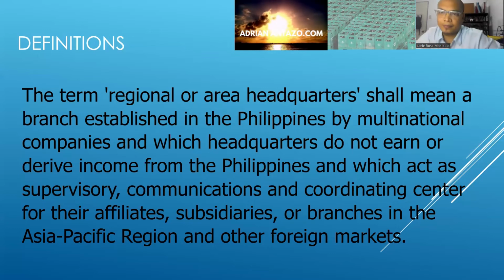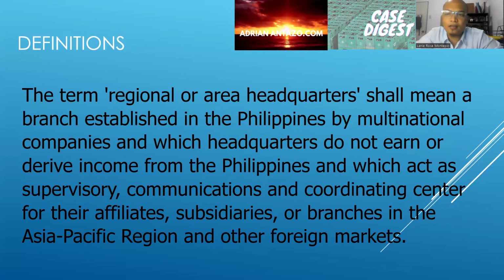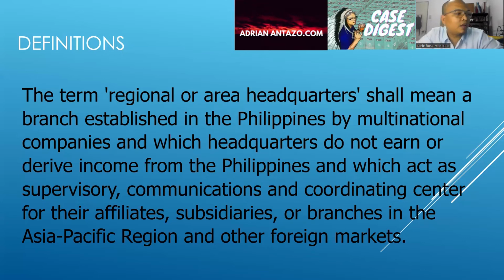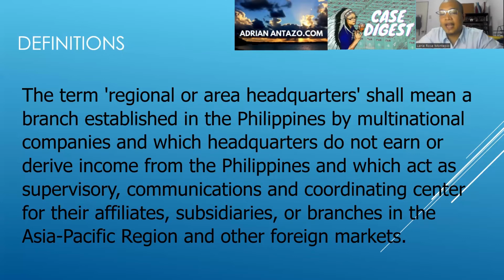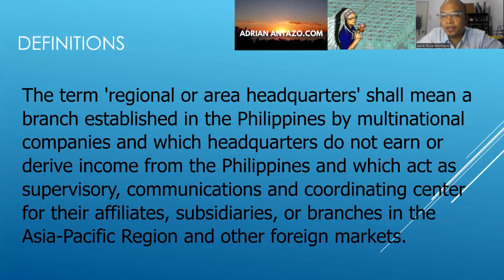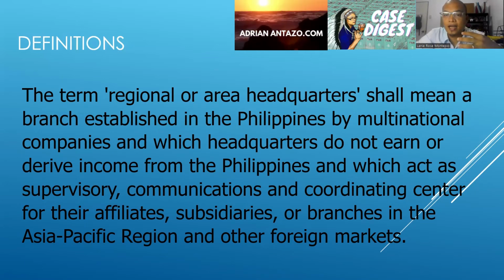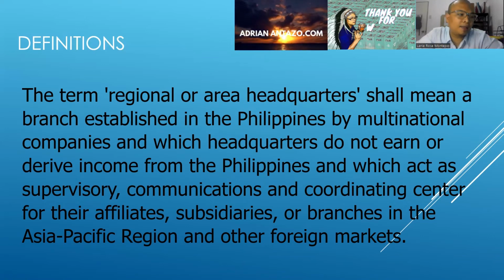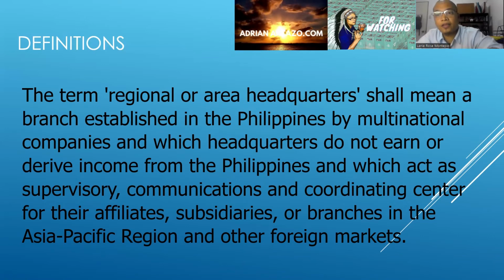JP Morgan, for example. JP Morgan is a call center here, or a BPO here in the Philippines. They have an office here in the Philippines, right? But they are not providing services. They are not providing their products here in the Philippines.